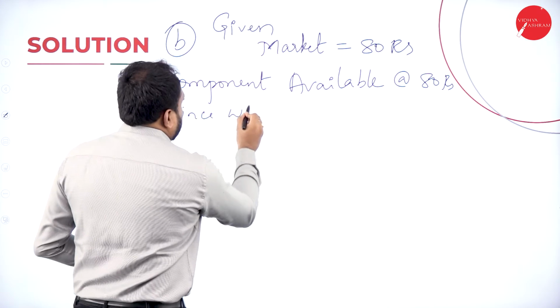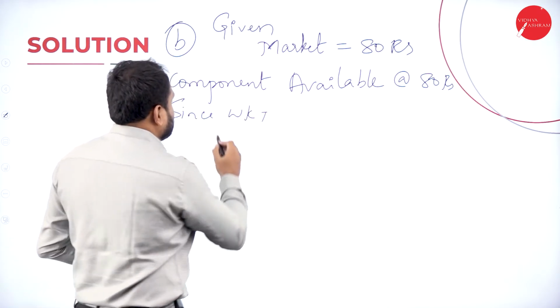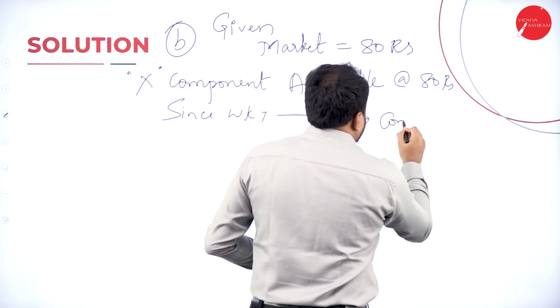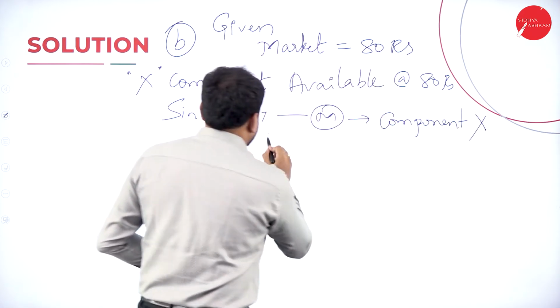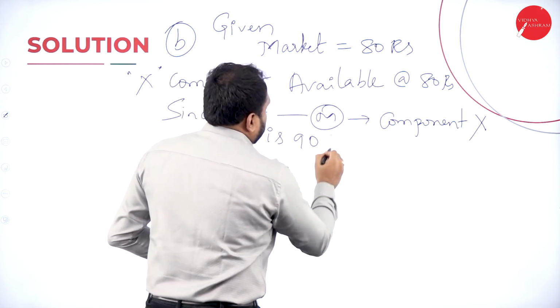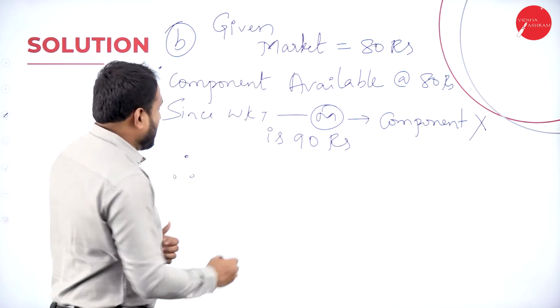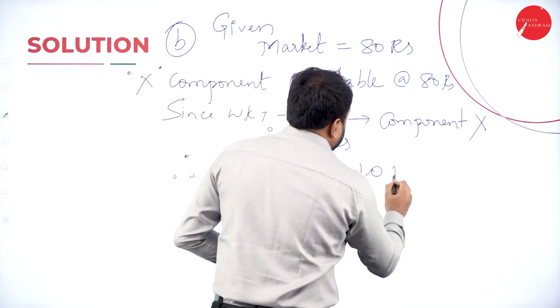Since we know that manufacturing of component X is 90 rupees, therefore 90 minus 80 is equal to 10 rupees.